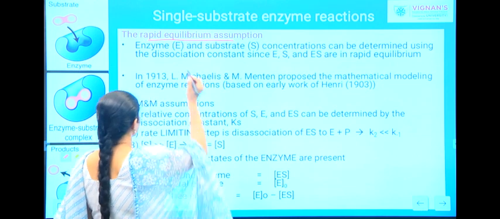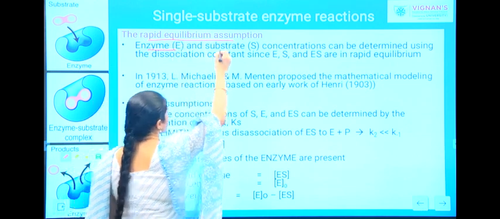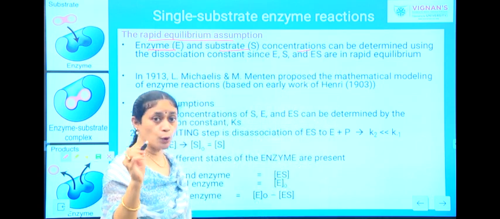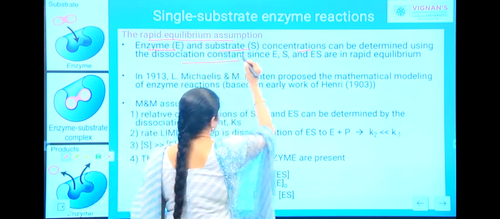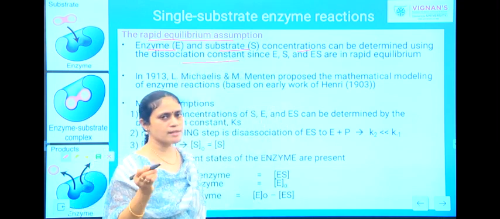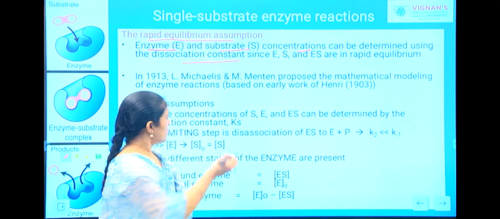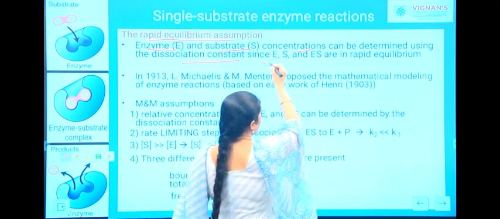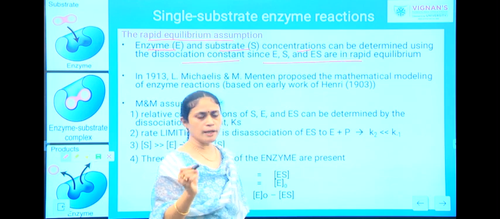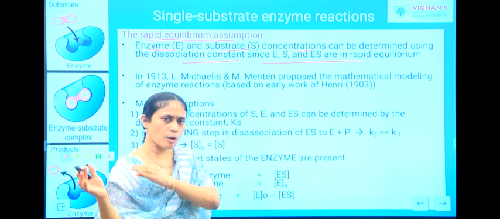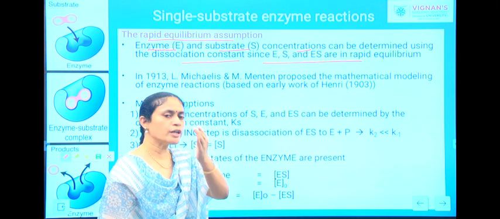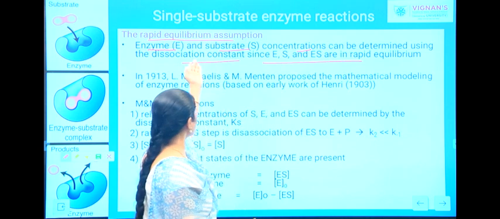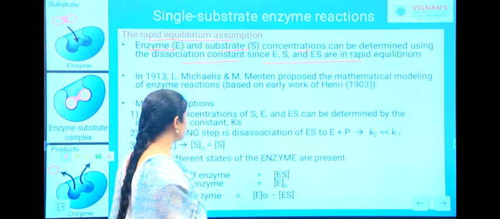So, according to this, the enzyme and the substrate concentrations can be determined using the dissociation constants. So the concentration of enzymes and substrates can be determined by the dissociation constant, since enzyme, substrate and enzyme substrate complex are in rapid equilibrium. As all of these are in rapid equilibrium, you can determine the concentration of enzyme and the substrate by using your dissociation constant.